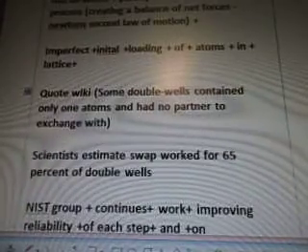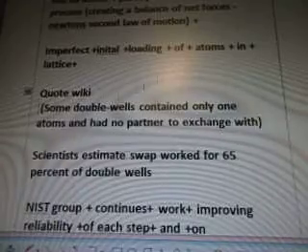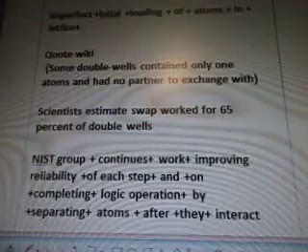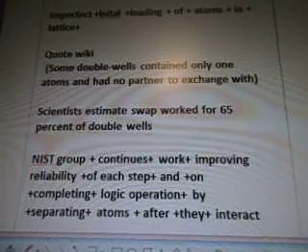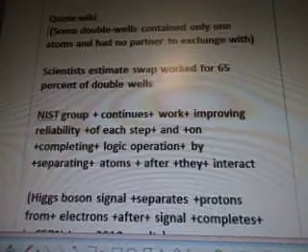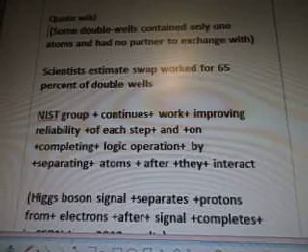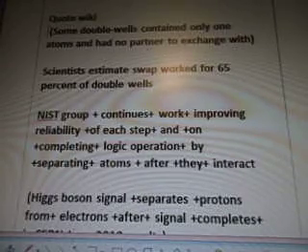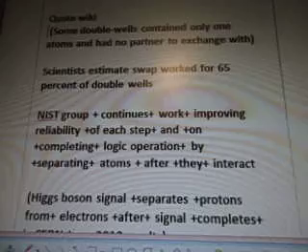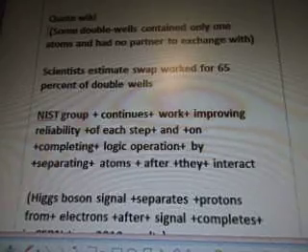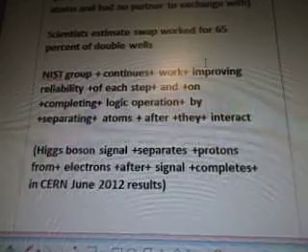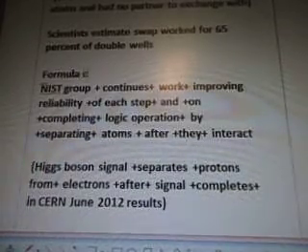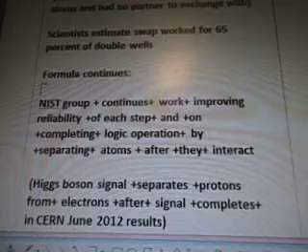Quote from Wiki. Some double wells contained only 1 atom and had no partners to exchange with. That's what was happening with that quantum dance thing. The scientists estimate swap worked for 65% of the double wells. Now that's pretty low, if you think about it, because not all of them loaded properly. Hold on, formula continues, I goofed up, sorry.